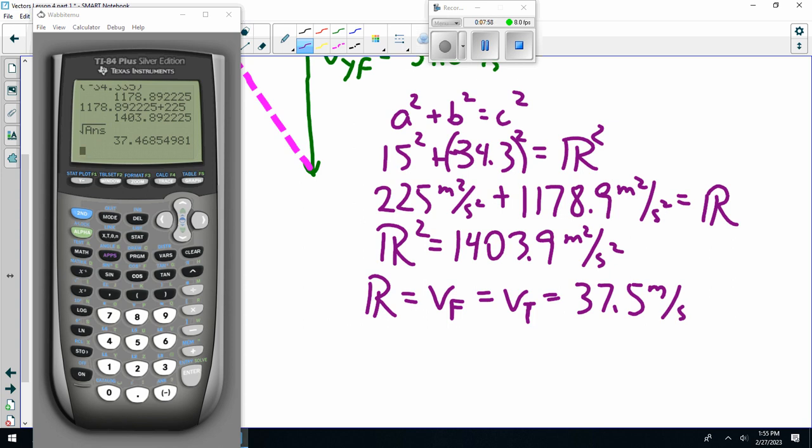As I said, we could come up with an angle, but we are like a millisecond from smacking into the ground, so we don't care about the angle. It's just going to make a dent in the ground.